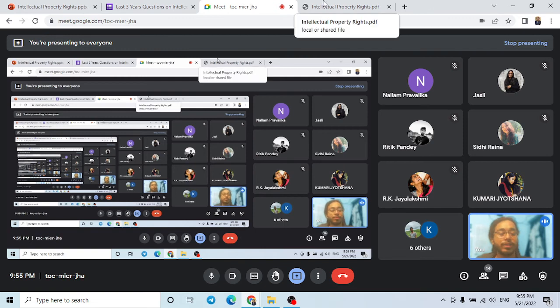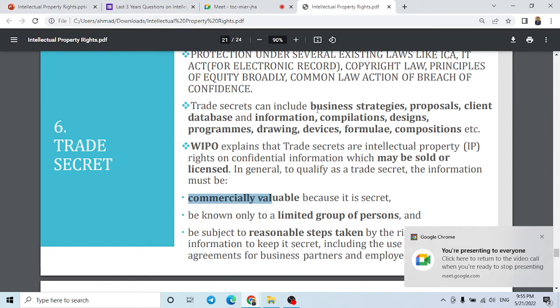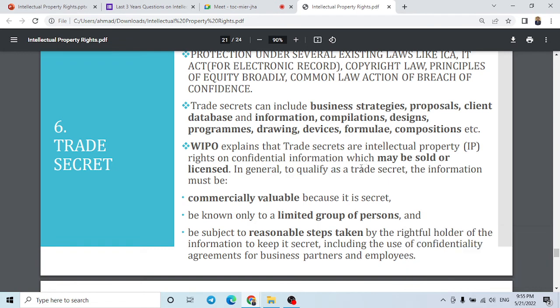So I'm going to read what the qualities should be for it to qualify as a trade secret. First, it should be commercially viable, meaning good for trade, good for economic purposes, good for selling. It should be known only to a limited group of persons, and there should be reasonable steps taken by the right holder of the information to keep it secret.